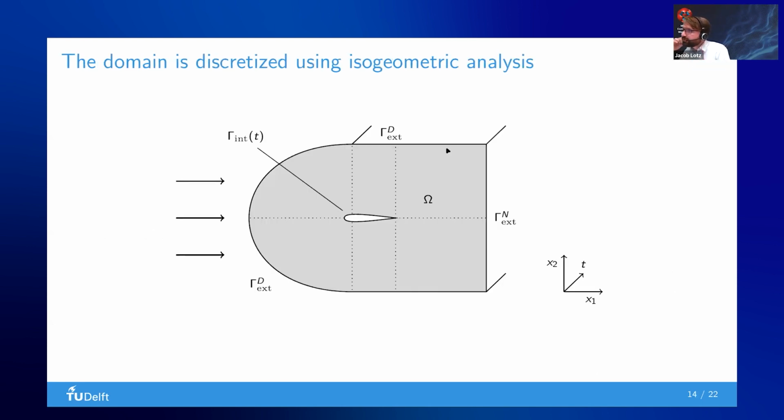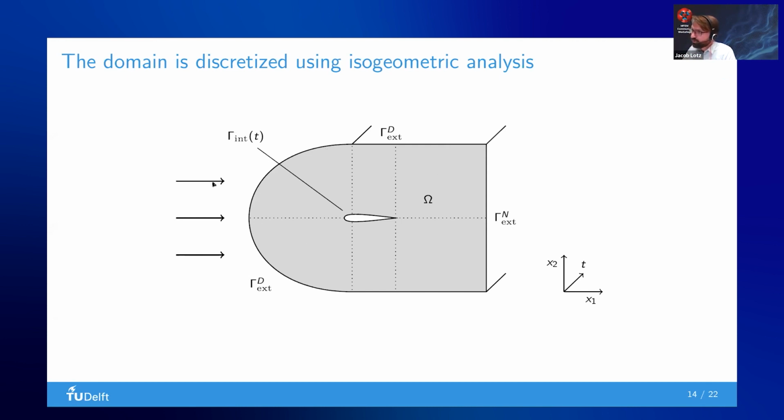We are discretizing our domain using isogeometric analysis, which is basically the NURBS extension part of MFEM. This is also where I can explain what an actual C-mesh is. This is a C-mesh, and the feature of the C-mesh is that it's a mesh wrapped around an object.